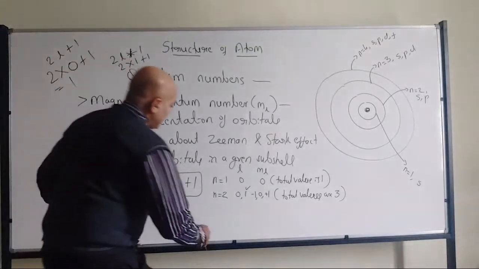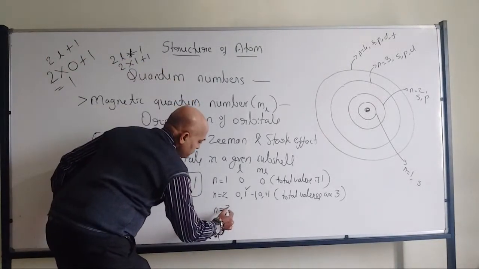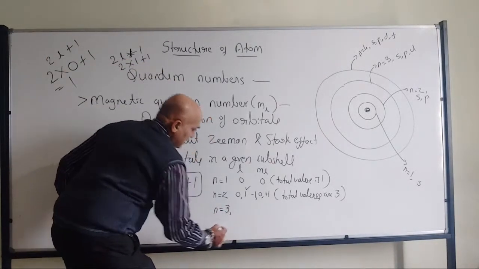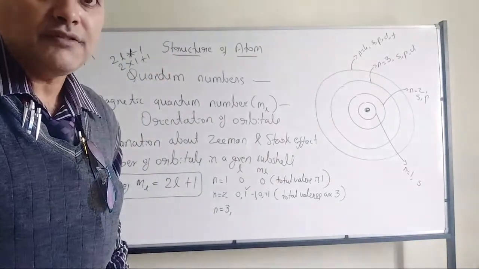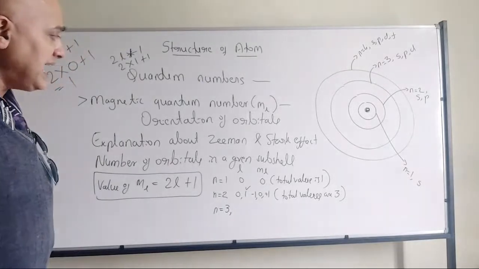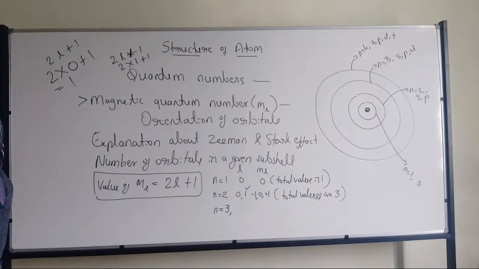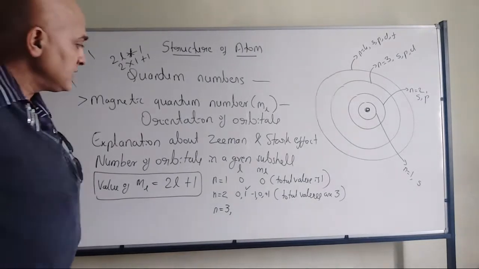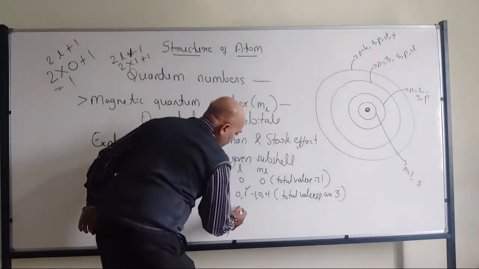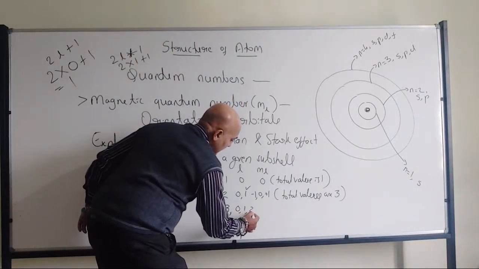So if n is equal to 3, which values are taken by l? That will be 0, 1 and 2.